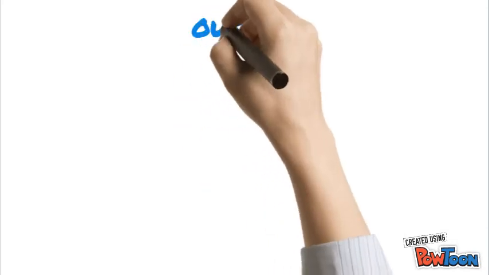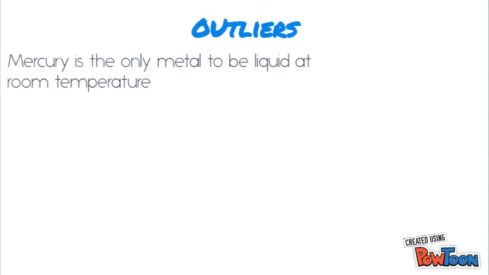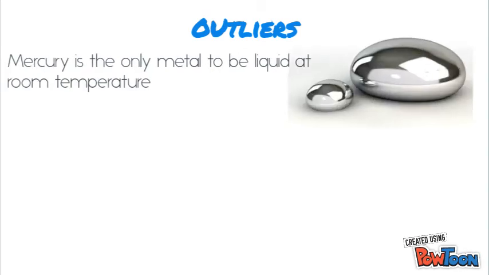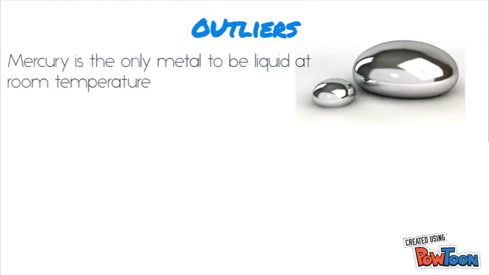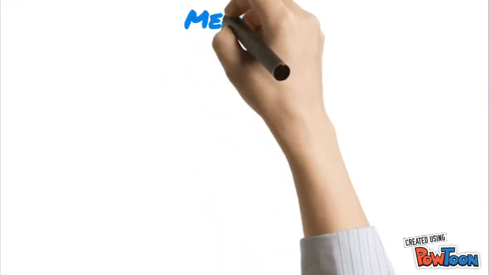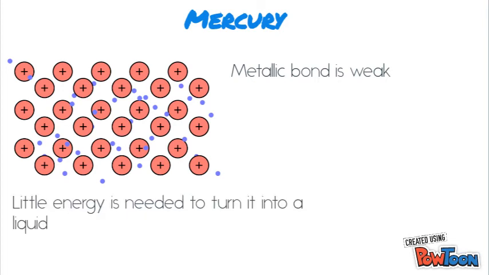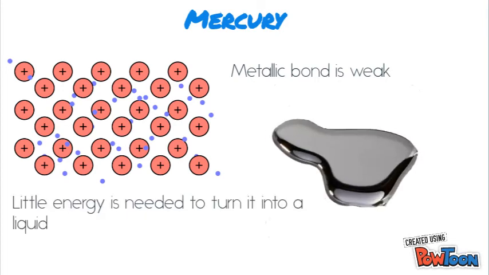Like anything, there is always an outlier that doesn't behave the same way. In this case, it is mercury. Mercury is a liquid at room temperature because the electrons in a mercury atom are bound tightly to the nucleus, which means that it is difficult for mercury to share its electrons. This means that the metallic bond that is formed is weak, so it takes very little energy to overcome the weak bonds, turning it into a liquid.